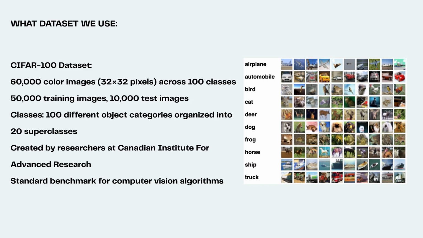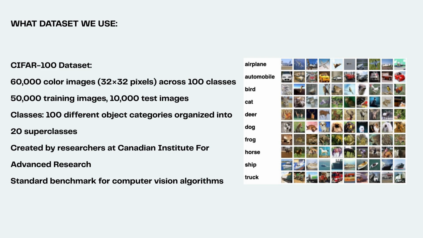For our home security project, we are building on the foundation of the CIFAR-100 dataset, which provides an excellent training ground for the image classification techniques we need. CIFAR-100 consists of 60,000 color images, each a small 32 by 32 pixels, categorized across 100 distinct classes. These images are compact compared to security footage, but they create an ideal environment for developing our classification algorithm.